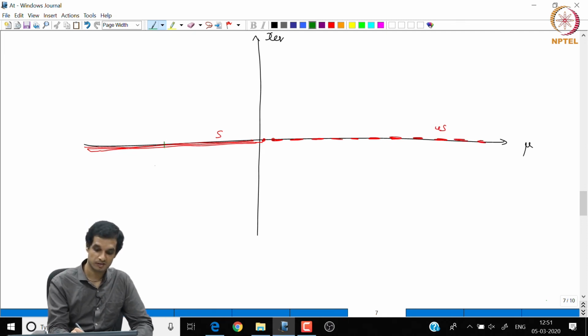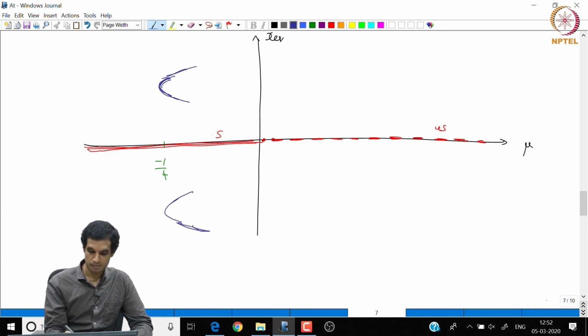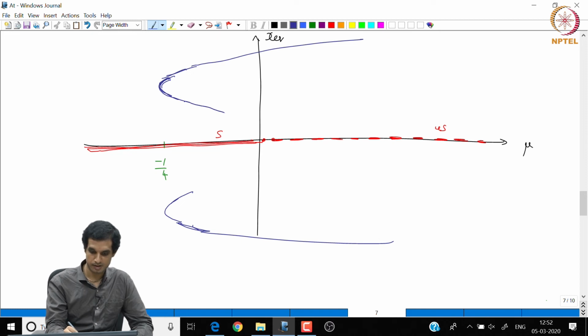Now, when mu is minus 1 by 4, something funny happens. Out of the blue, we get 2 new fixed points. But we see when mu is positive, only these two survive. These two disappear, right?